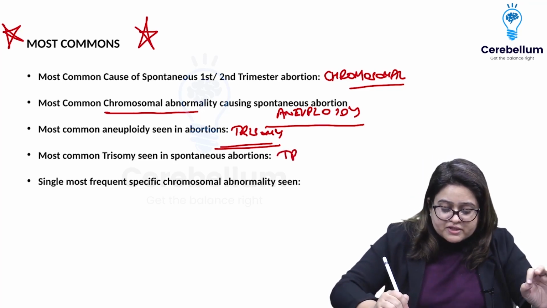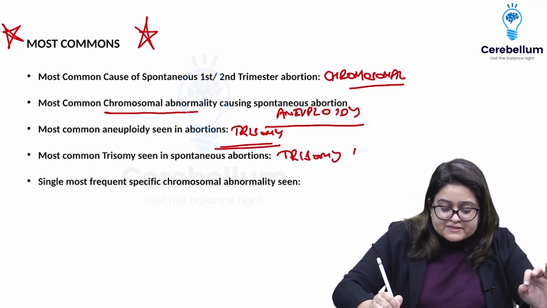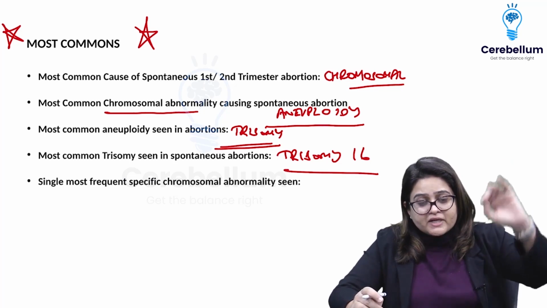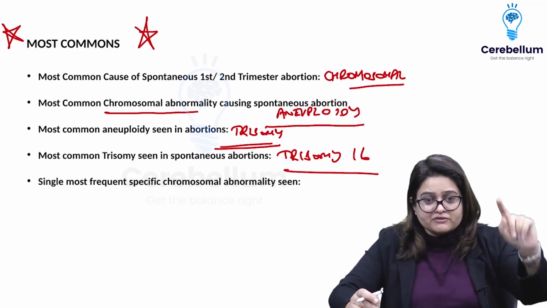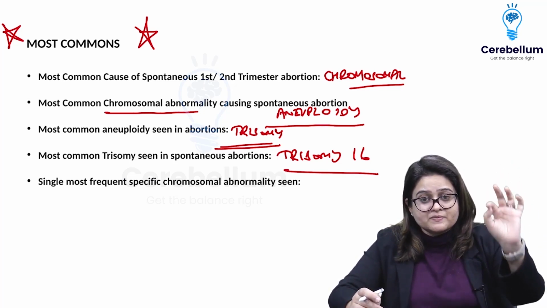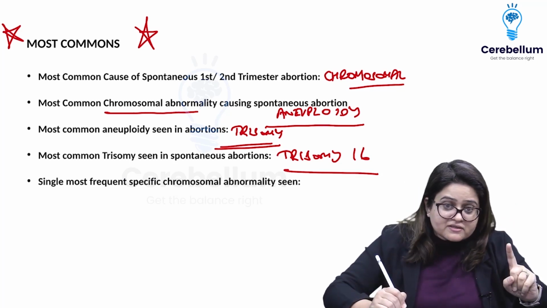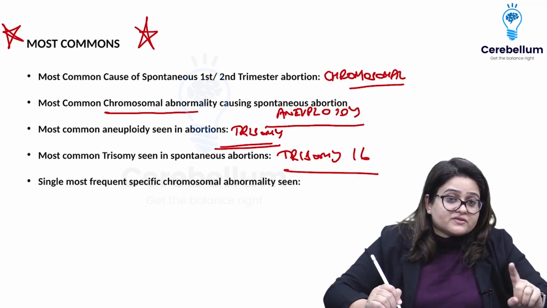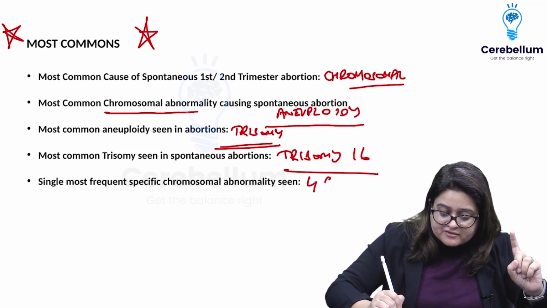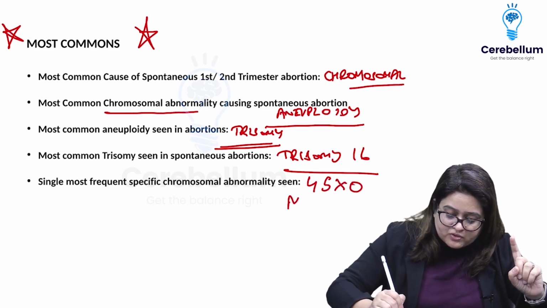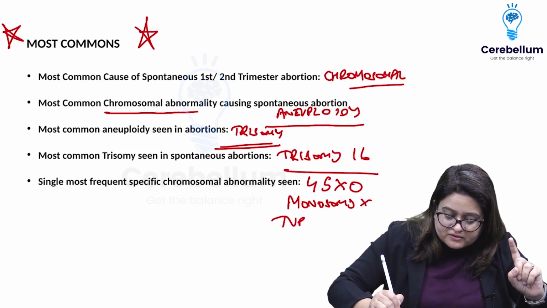Okay. What is the most common trisomy amongst all the trisomies which cause abortions? The most common trisomy is trisomy 16. So if you ask the most common trisomy, the answer is 16. But if you're asked the single most frequent specific abnormality, then the answer is 45XO, or monosomy X, or Turner syndrome.